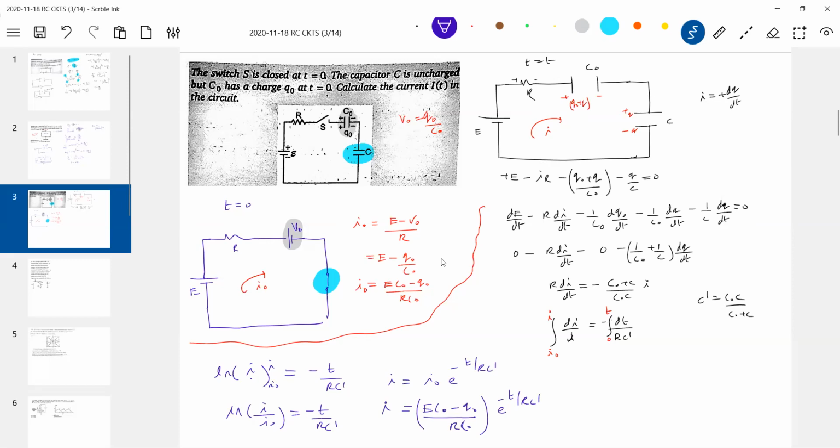After getting this current, you can find the charge at any time. I is equal to dq by dt. Once again, you integrate, you are going to get the charge in the capacitor at any time t.